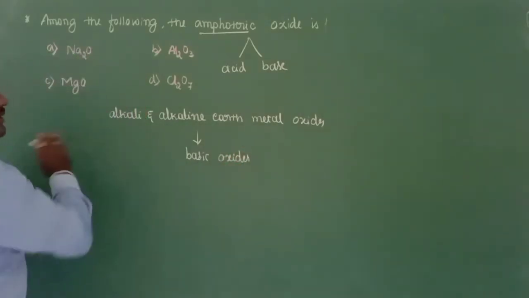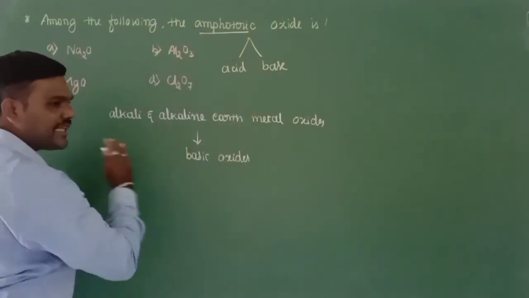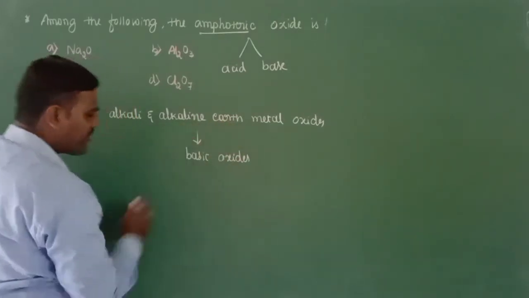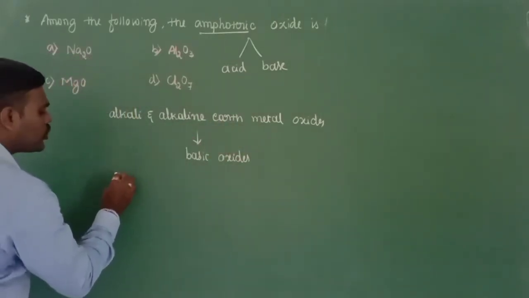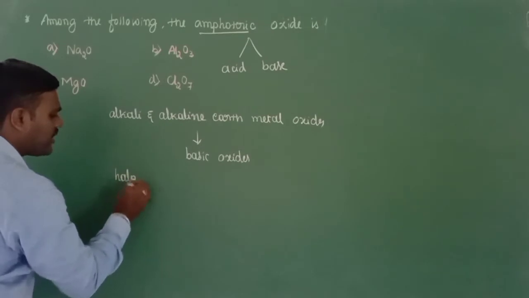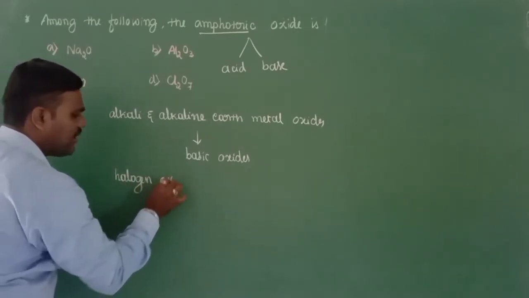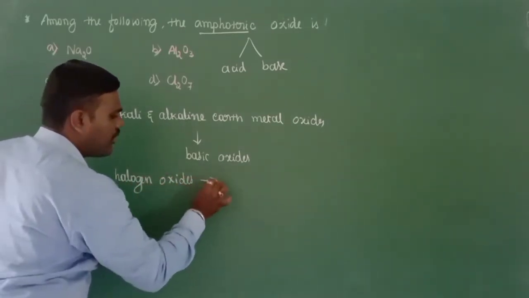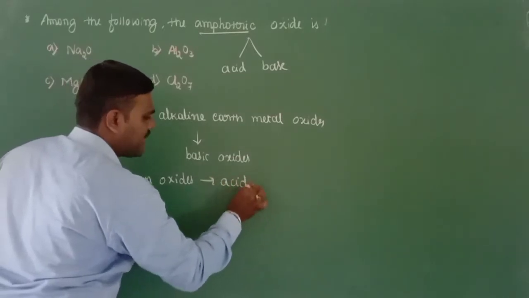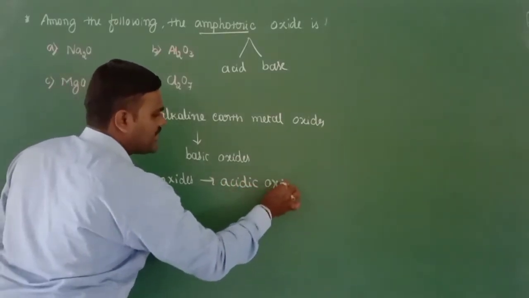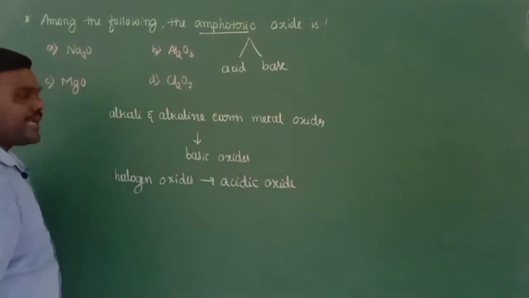The elements present towards the end of the p block, that is the halogens, their oxides readily form acidic oxides, meaning when they dissolve in water, they readily produce acids.